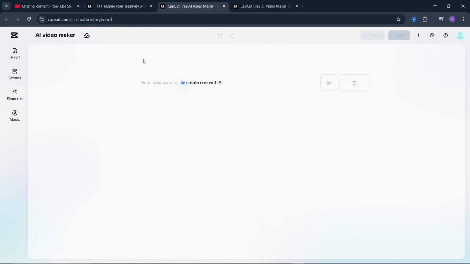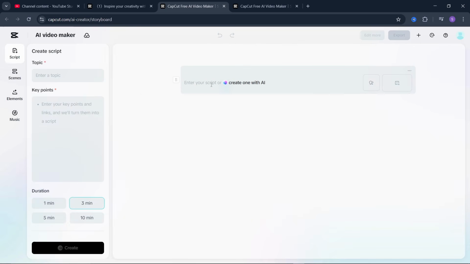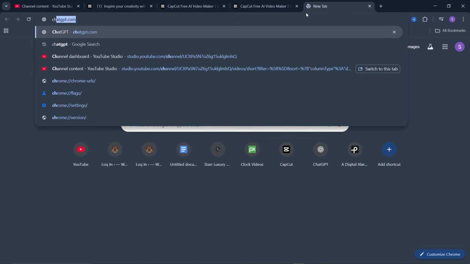So in order to do that, once you come over here, all you need to do is simply click on where it says create one with AI. Now you need to enter topic. Now remember, the topic we need to enter here must be related to the one we created as short. So I'm just going to go back to my ChatGPT.